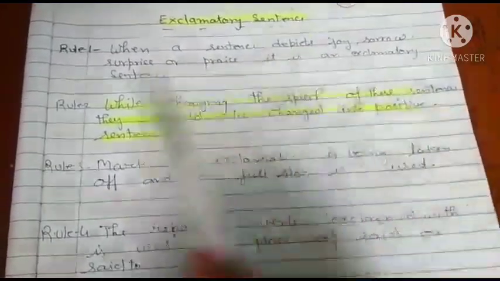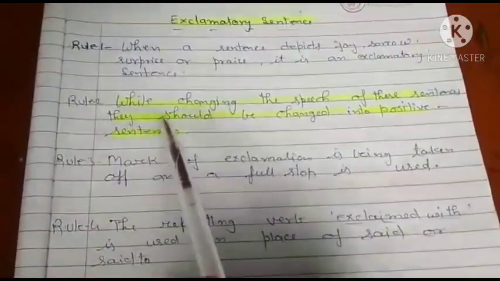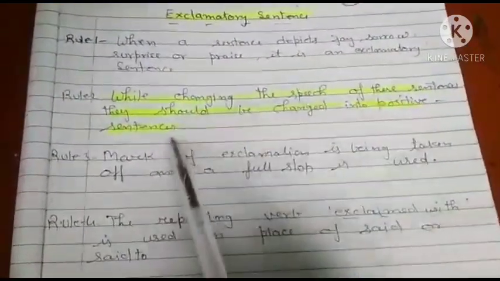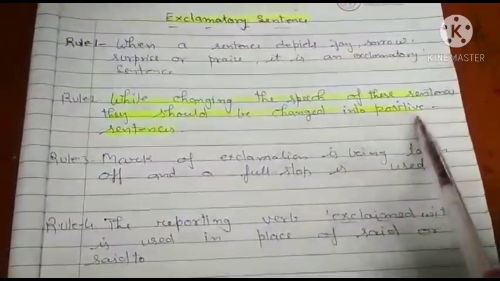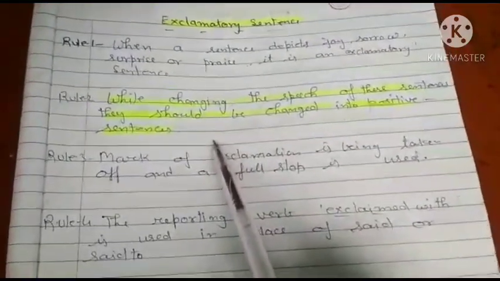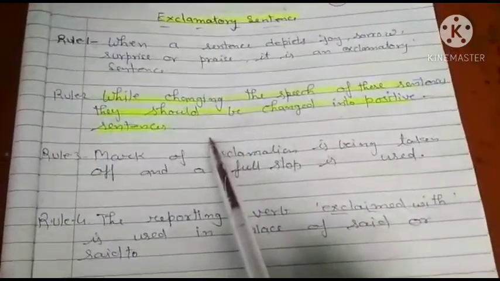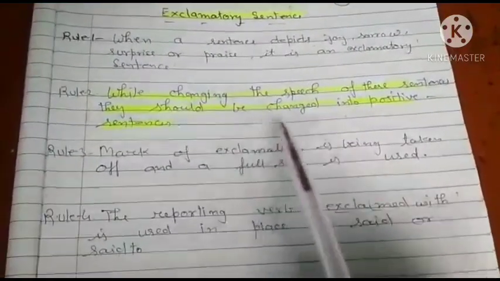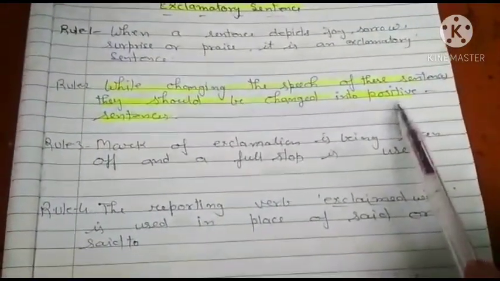Okay. Now look rule number next. While changing the speech of these sentences, they should be changed into positive sentences. Means when you will change exclamatory sentence into indirect speech, then you will change exclamatory sentence into positive sentence, means into simple sentence.